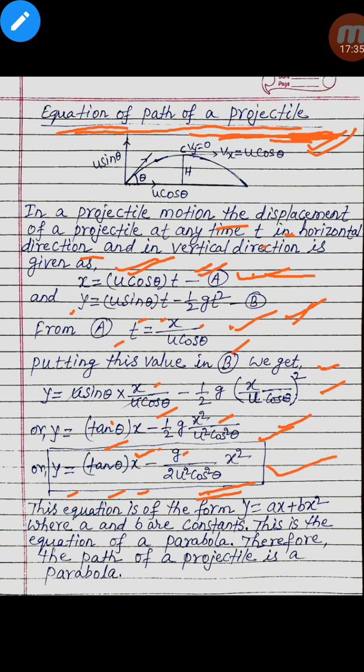This is the equation, and this equation is of the form y equal to ax plus bx square, where a and b are constants, and this is the equation of a parabola. Therefore, the path of a projectile is a parabolic path. The path of the projectile is a parabola.